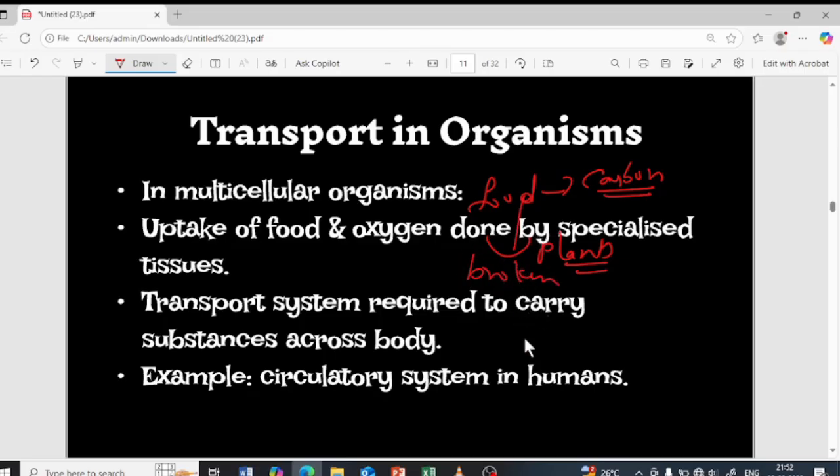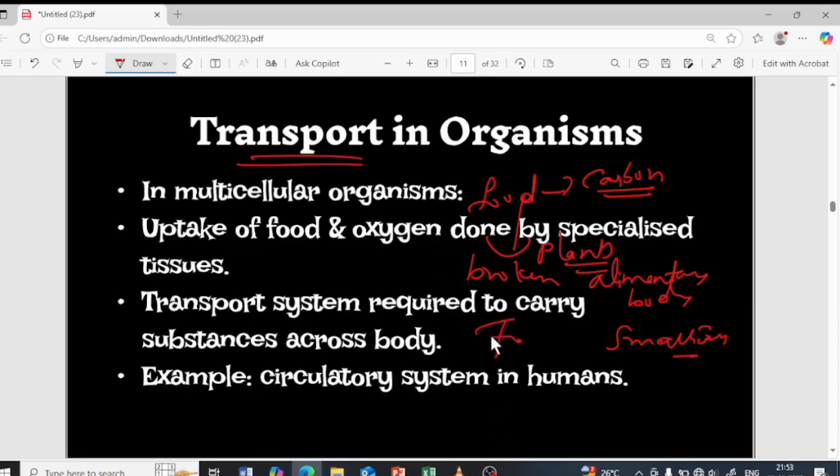The food particles will be broken down with the help of the alimentary canal present in our body, which starts from the mouth and ends at the anus. The food will be broken down, and the broken down food will reach up to the small intestine. Is it enough that it reaches the small intestine? No, the digested food has to reach the different parts of the body, different cells, because all of the cells need energy, right? How does it reach the different parts of the body? That is by the transport system.